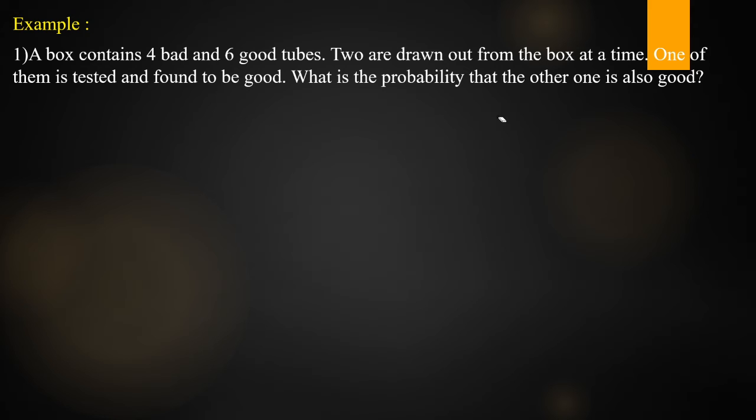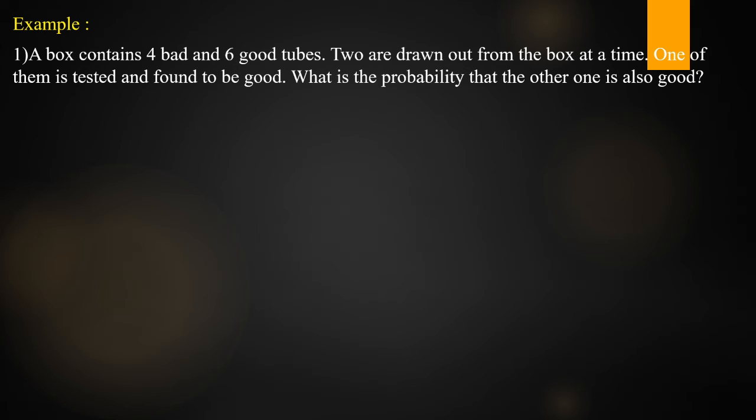Simple. Suppose we take the event A. A be the event of drawing a good tube. So that means P of A. First one, first to draw. Okay, P of A. So how many good tubes are there out of 10? Your answer is right. Yes ma'am, 6. So what is the P of A? N of A by N of S, 6 by 10. Yes, very good. P of A is equal to 6 by 10.